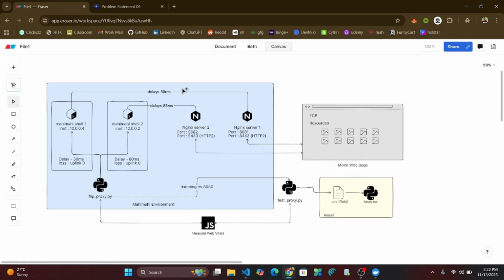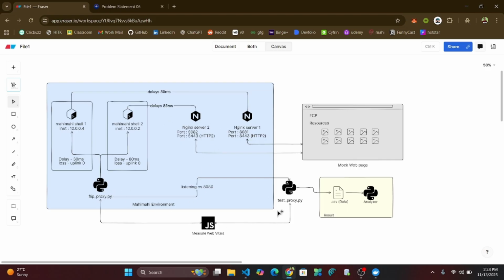These shells in turn host two Nginx servers, each having port 8443, which is capable of serving both HTTP 1.1 and HTTP 2. We have a mock web page having images, CSS, JavaScript, which will be fetched from this server.